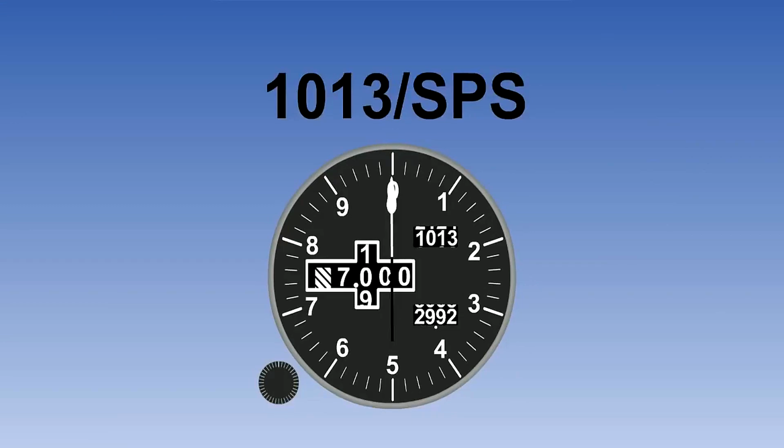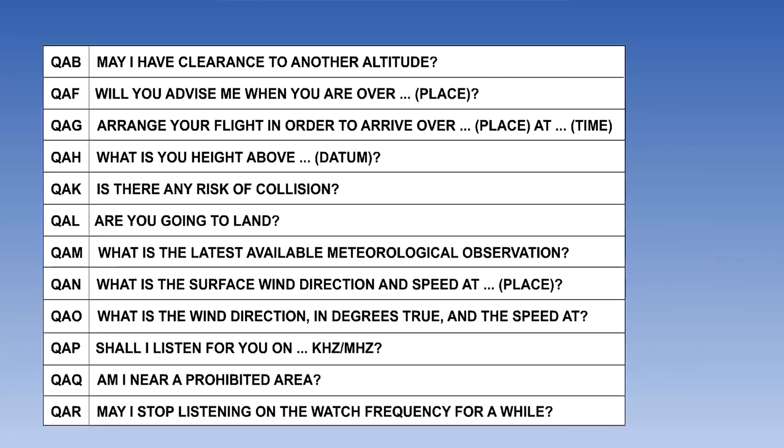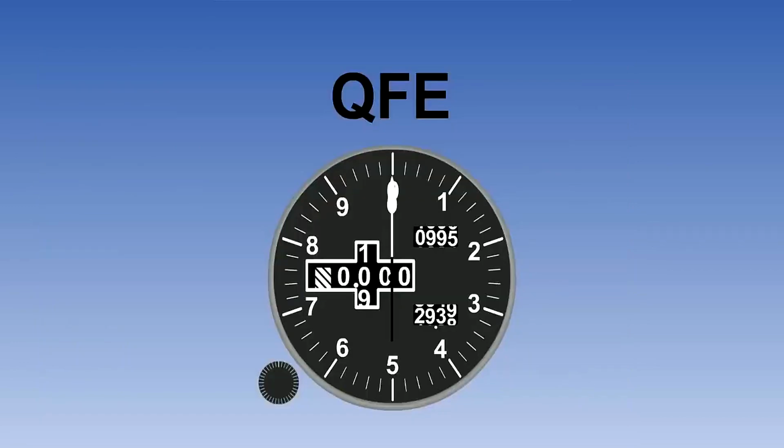Because of differing requirements at different stages of flight, there are three main altimeter settings in use. These are called QFE, QNH, and standard pressure setting, or sometimes simply 1013. These three-letter groups starting with Q come from a code used for Morse messages. Now that voice messages have replaced Morse in aviation, hardly any Q codes remain in common use. But some are still employed for pressure settings, radio bearings, and runway direction.